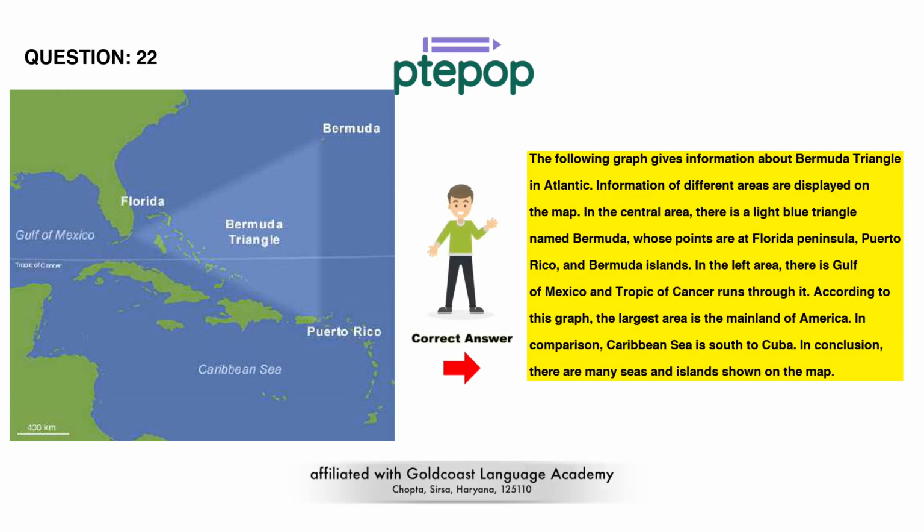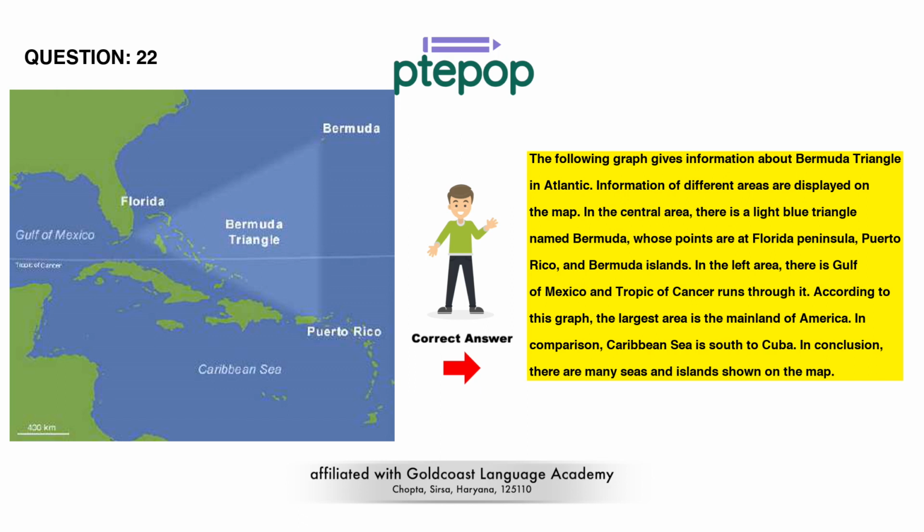The following graph gives information about Bermuda Triangle in Atlantic. Information of different areas is displayed on the map. In the central area, there is a light blue triangle named Bermuda, whose points are at Florida Peninsula, Puerto Rico, and Bermuda Islands. In the left area, there is Gulf of Mexico and Tropic of Cancer runs through it.